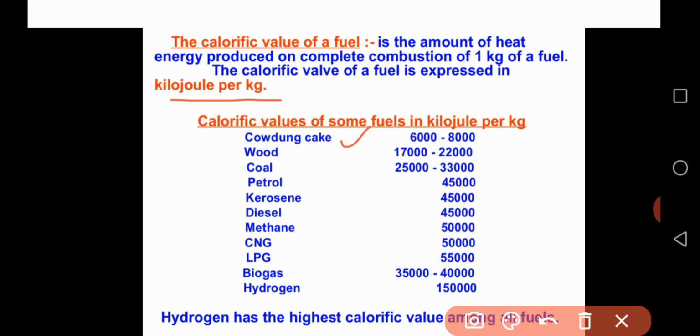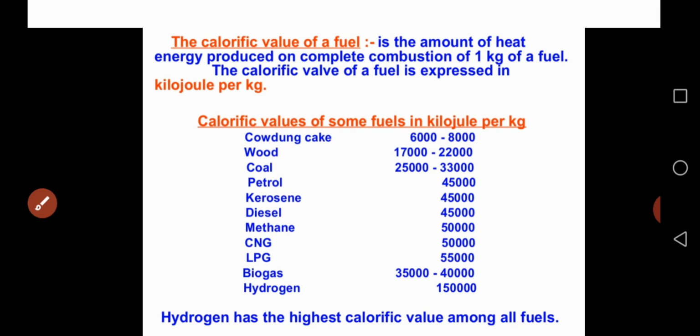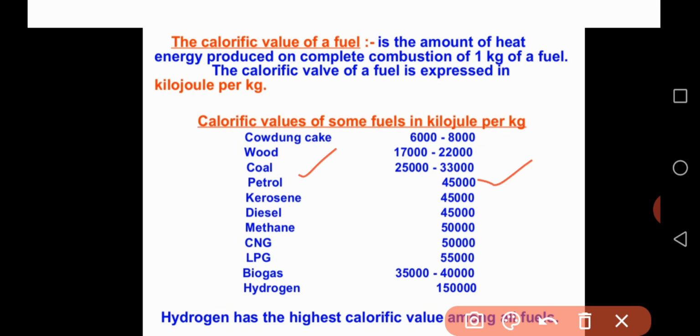So cow dung cake calorific value is 6,000 to 800. What about wood? 17,000 to 22,000. What about coal? 25 to 33,000. Next, petrol calorific value is 45,000. Kerosene also 45. Diesel also 45.